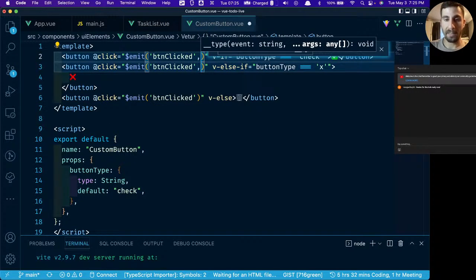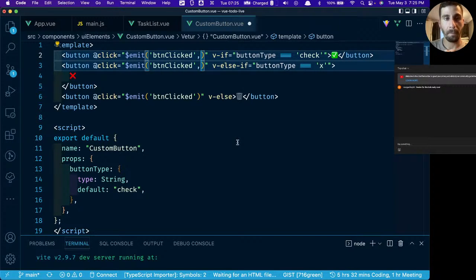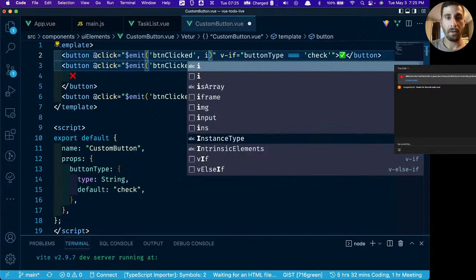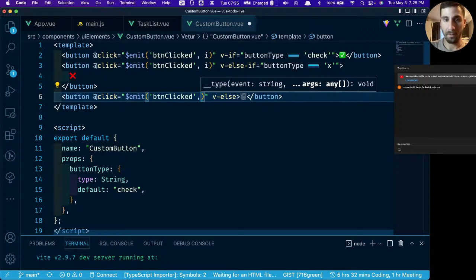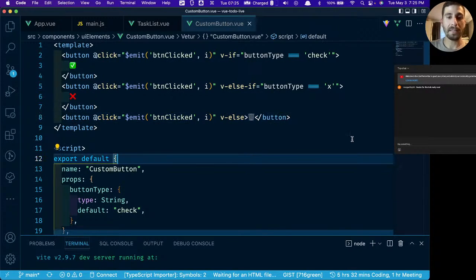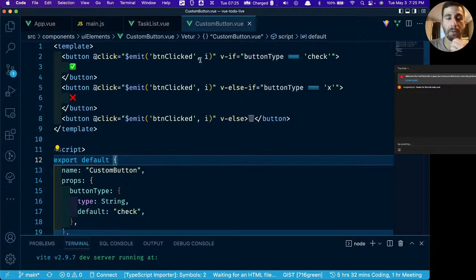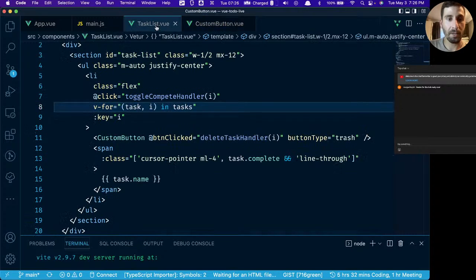The way that we do this is by passing the index in here. However, I didn't realize this at first, but this is going to be a little bit more complicated than I thought. But I think it's still a good example. The problem is, where is this index coming from? Because this isn't a loop, right? We don't have any sort of loop here. So where's this coming from? We're going to have to pass that in.